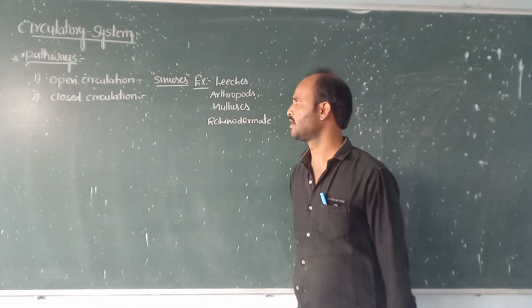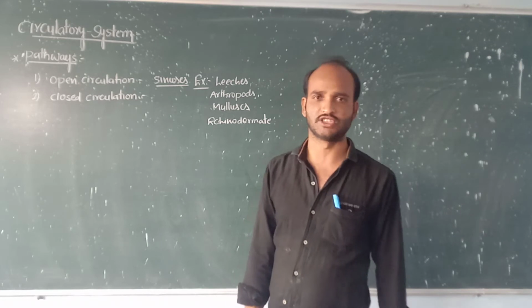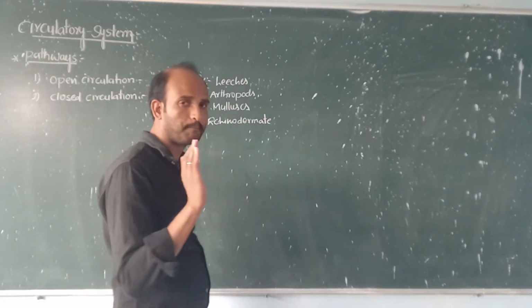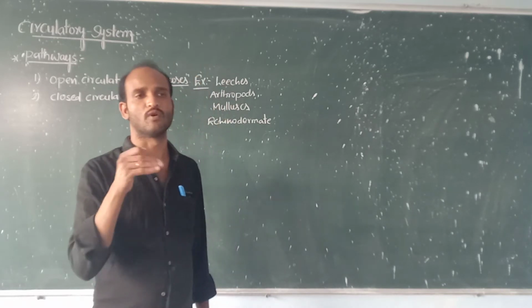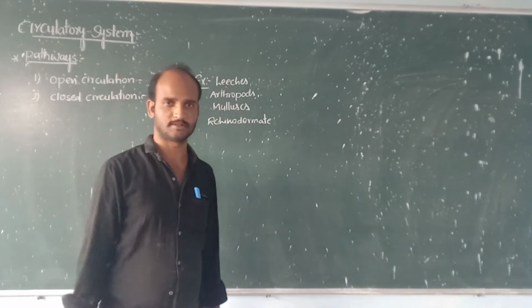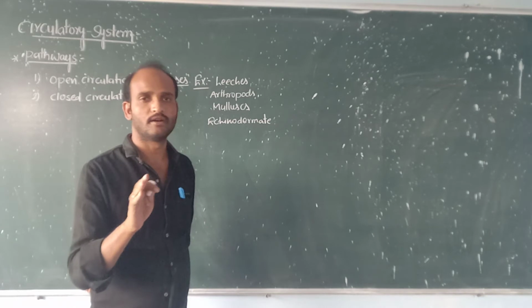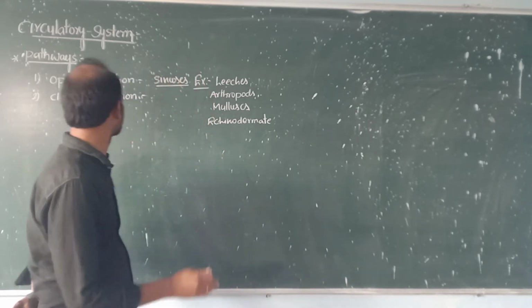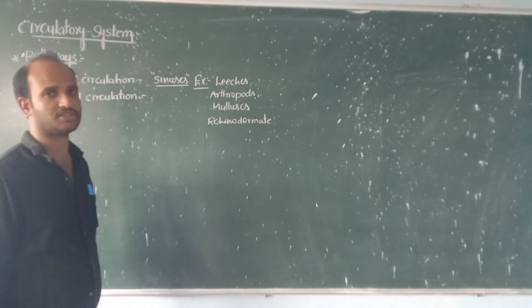Now come to the closed type of circulation. Closed type of circulation means the blood freely flows in the blood vessels. That is called closed type of circulation.